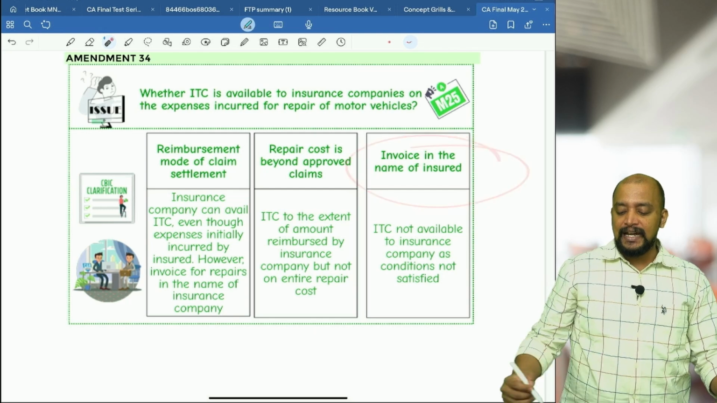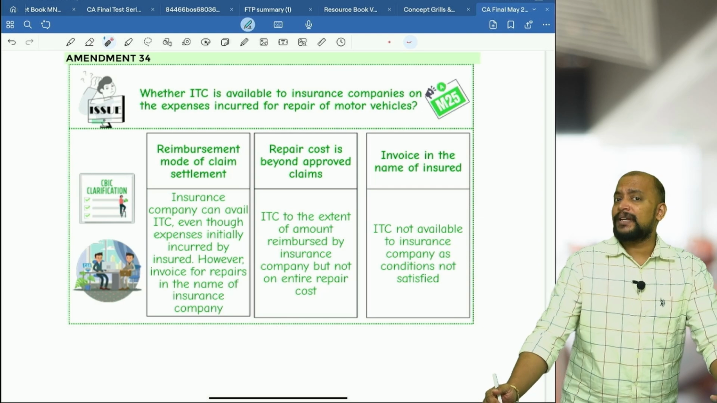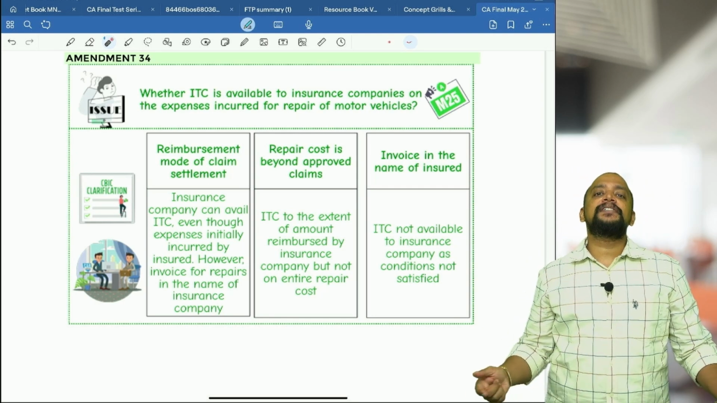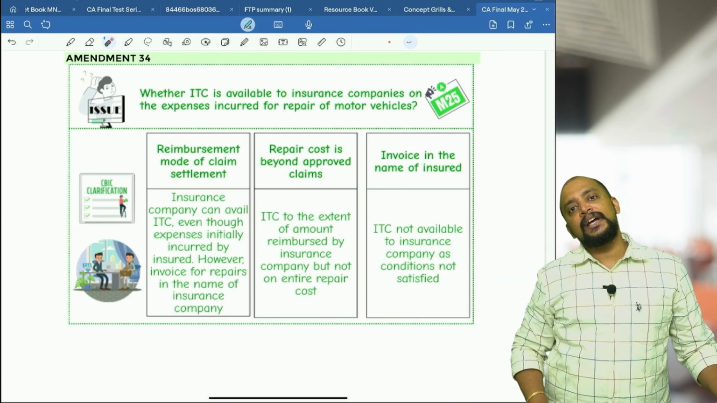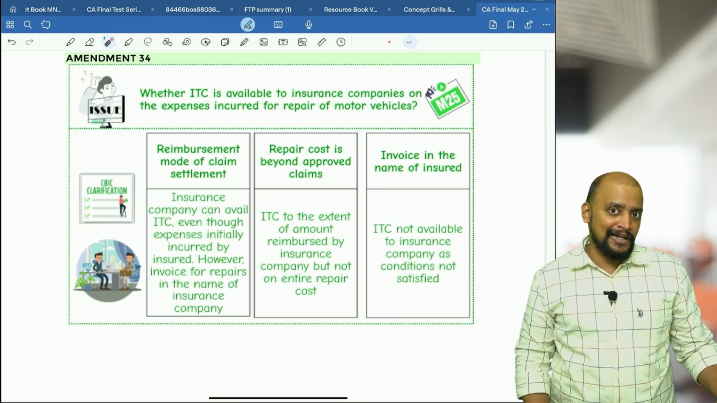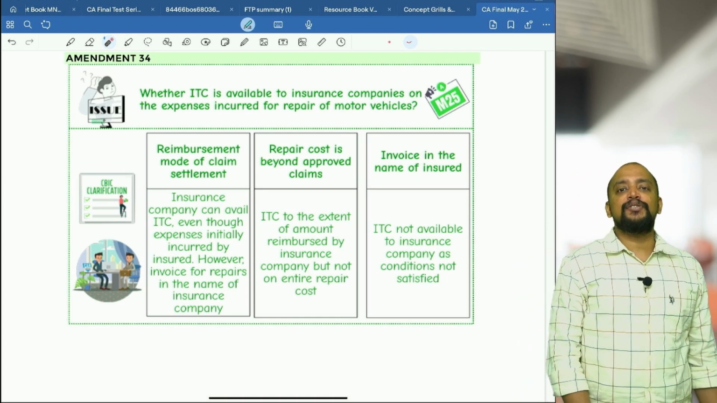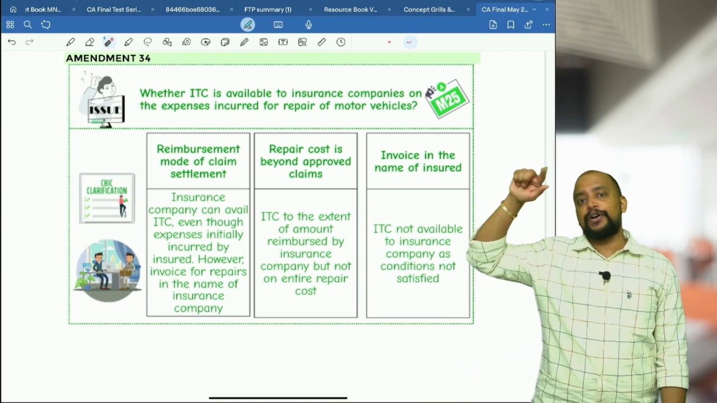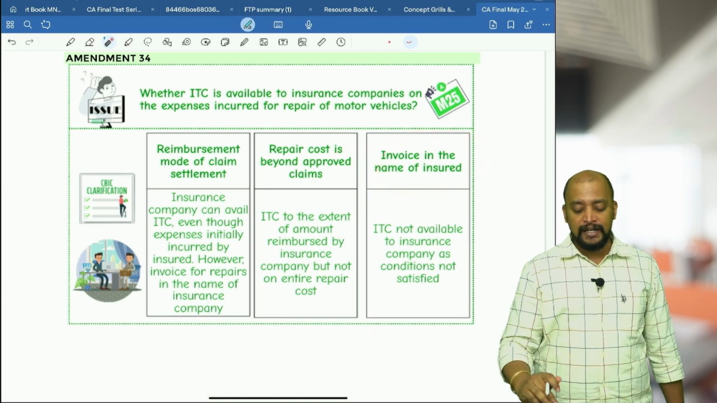Suppose if the invoice is in the name of the insured, insurance company cannot take ITC. What about the insured? Insured can take ITC provided the motor vehicle purchased is eligible for ITC. We have 4 services. Number 1, renting of motor vehicles. Number 2, insurance services. Number 3, repairs. And number 4, authorized service center services in relation to motor vehicle. If the motor vehicle is eligible for ITC, these 4 services are also eligible for ITC. If the motor vehicle purchase is not eligible for ITC, these 4 services are also not eligible for ITC. That point we need to apply here. For the insured, insurance company cannot take because invoice is not in the name of insurance company.